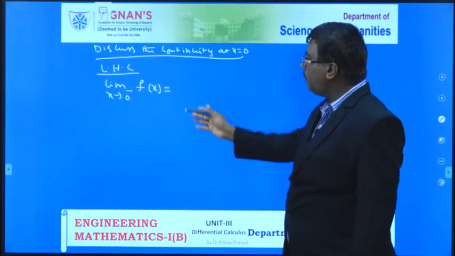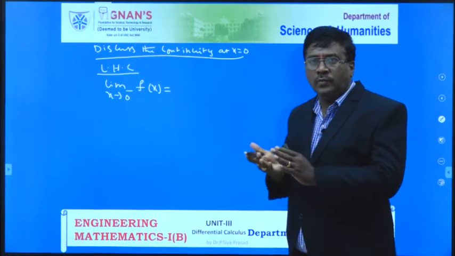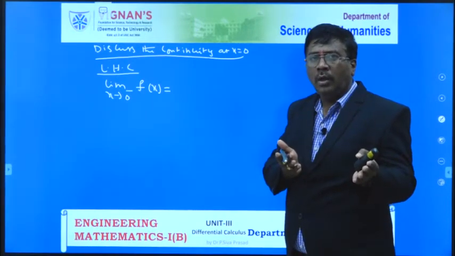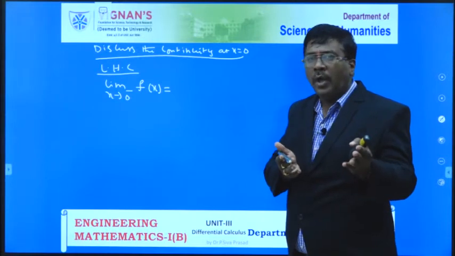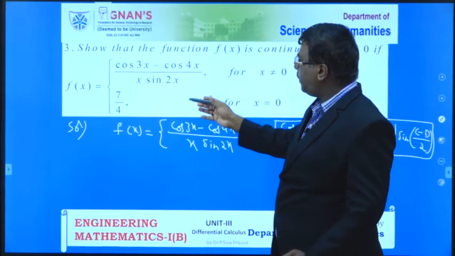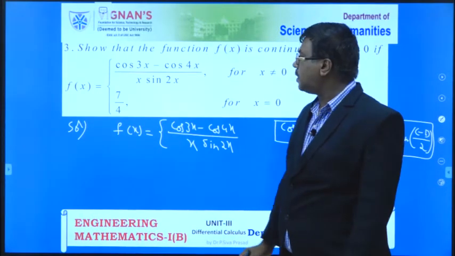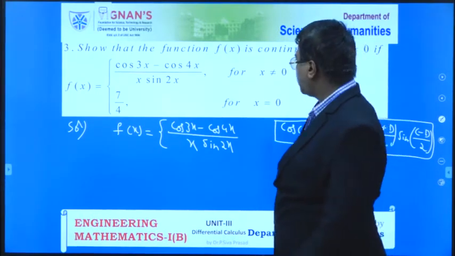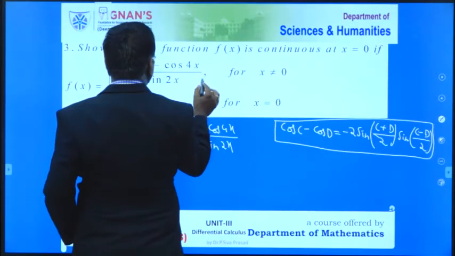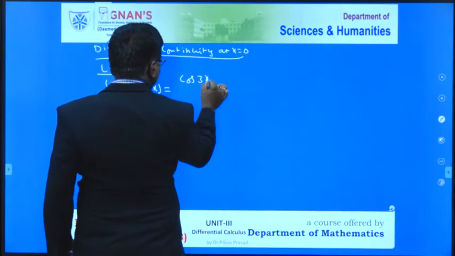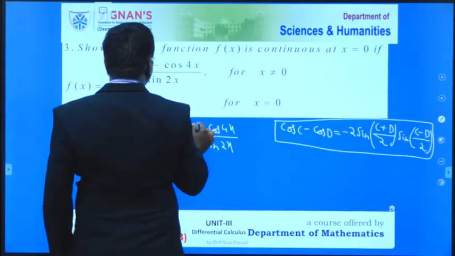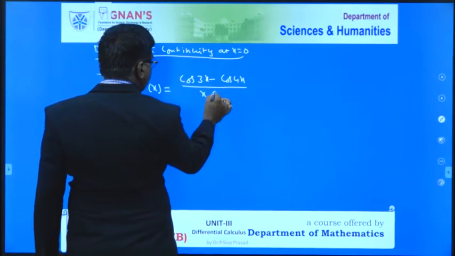Here what do we assume? 0 minus means the values which are less than 0. That means all the x values are negative. In that case, the function f of x is defined like this: cos 3x minus cos 4x by x into sin 2x.